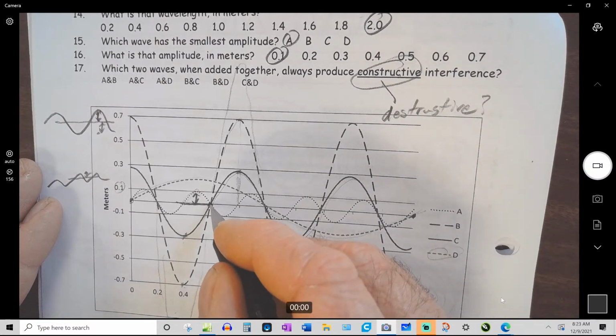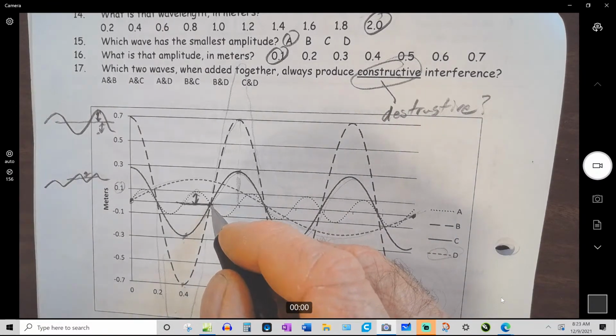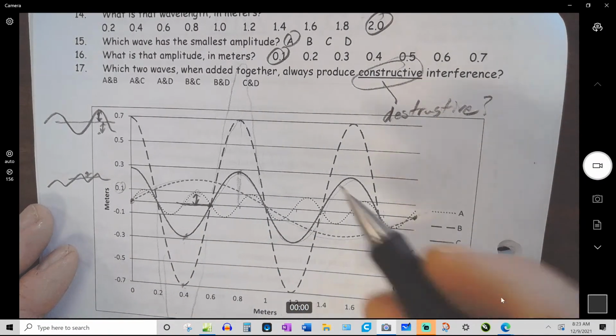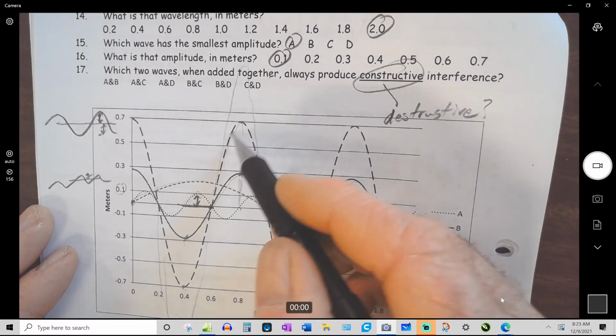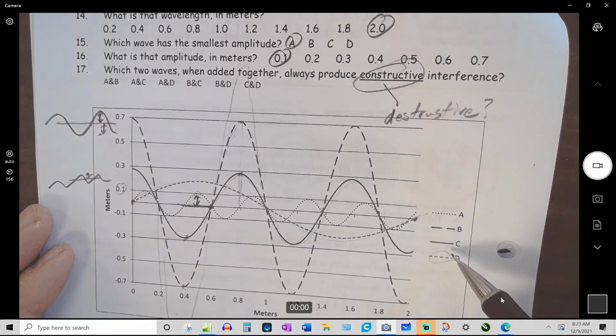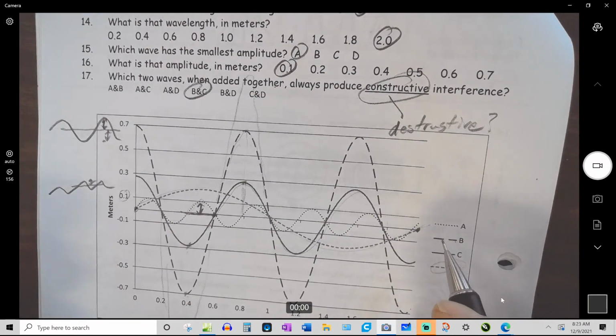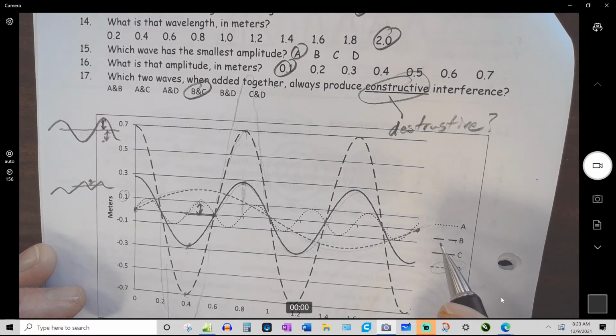Right here, they're both 0. Neither one is, I mean, they're kind of adding together, but they're definitely not subtracting. So the answer is, what's that one? B and C. Now if I had asked you which ones are doing destructive interference, I don't think there are any. I don't see any that are totally out of step with one another.